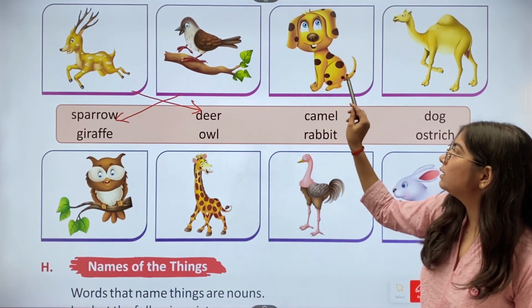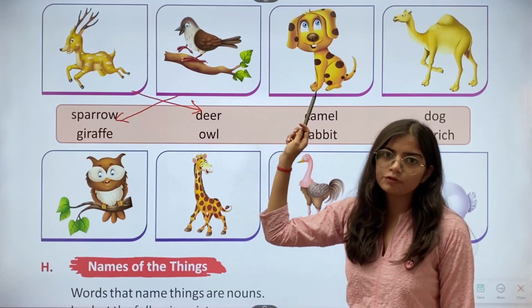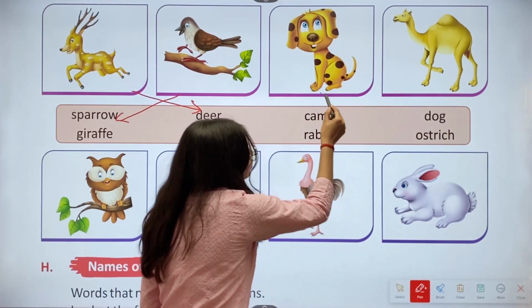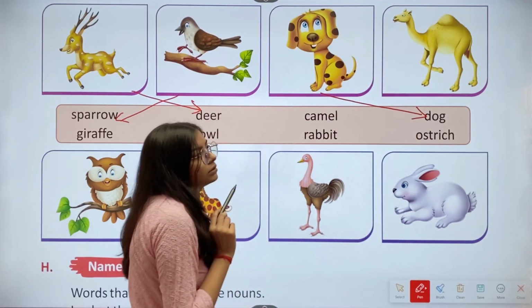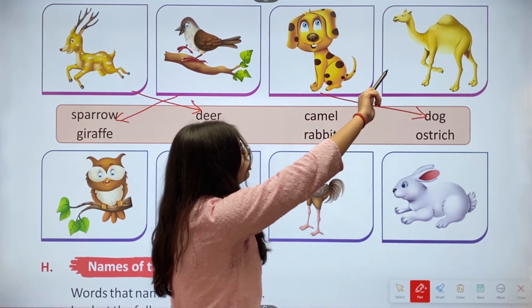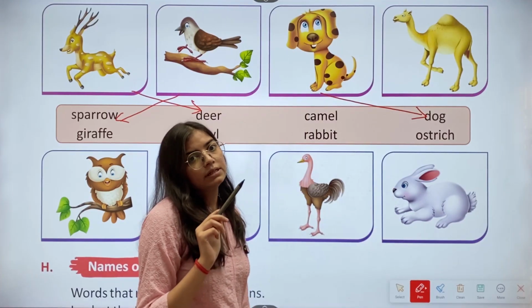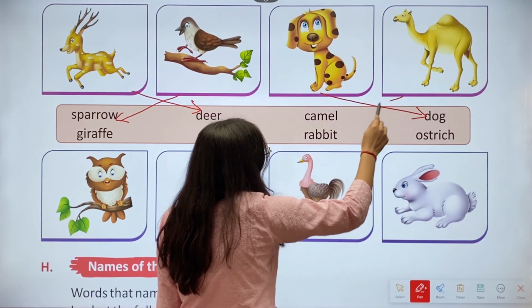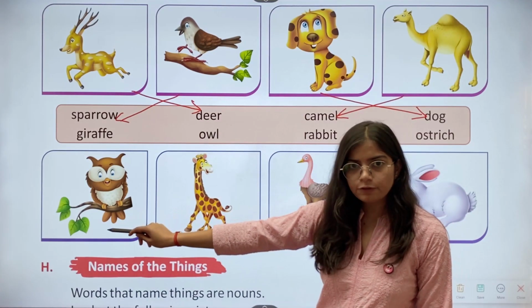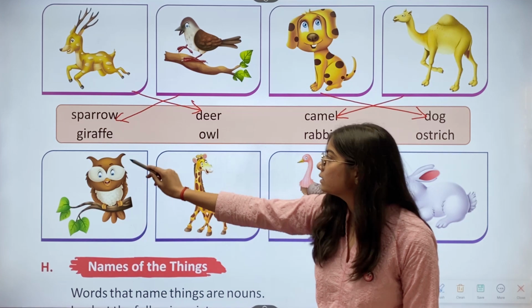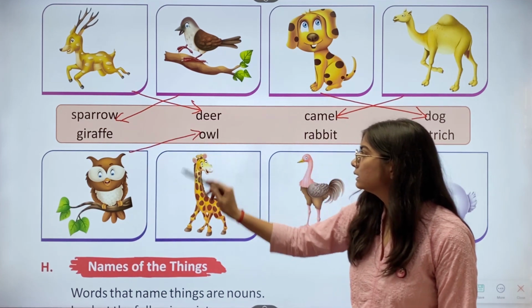Then in the third one, we have the picture of a dog. So we'll match with this one. Then in the fourth one, we have the picture of a camel. So we'll match this with this one. In the fifth one, we have the picture of an owl. So we'll match this with this one.